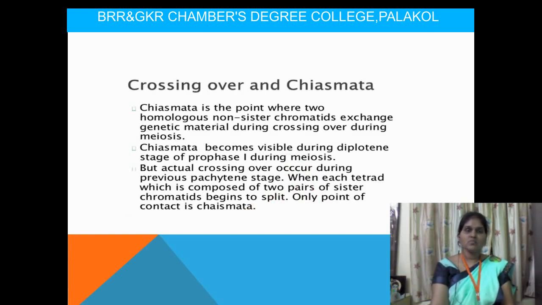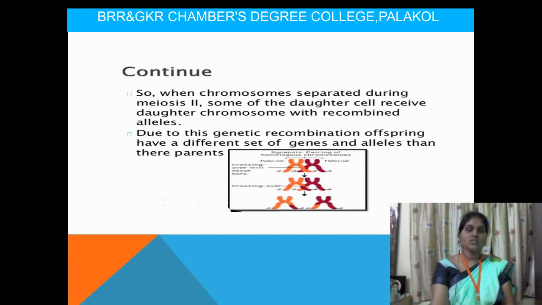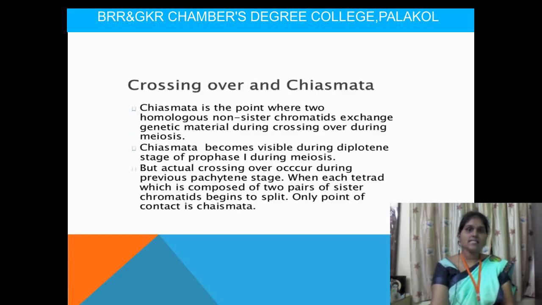Here chiasma means, observe this picture, where the two chromosome segments are attached. That attachment is called chiasma. Chiasma becomes visible during the diplotene stage of prophase 1 in meiosis. We already studied this in the first year of biotechnology, that is cell division.